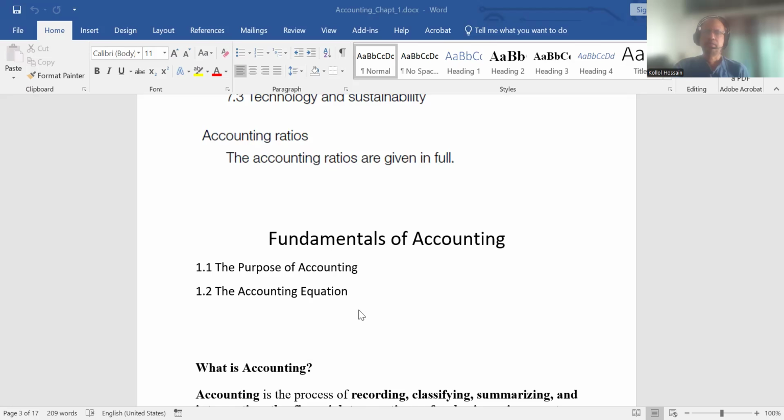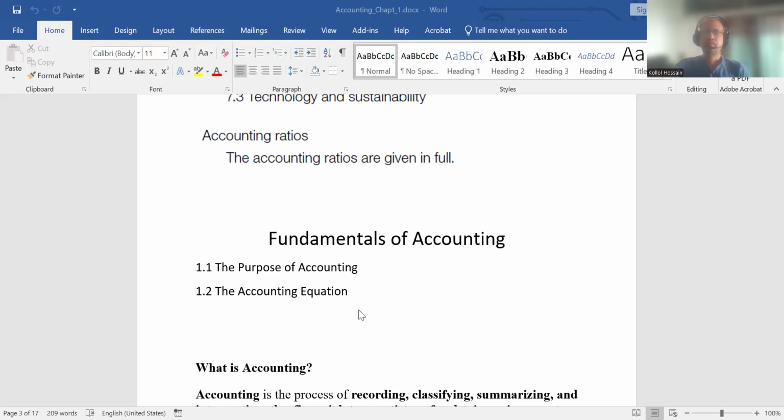Now, one thing we need to clear before going to explore further, that is, what is a financial transaction actually? So, any event which impacts the financial position of a business is called a financial transaction. It must be measurable in terms of money.